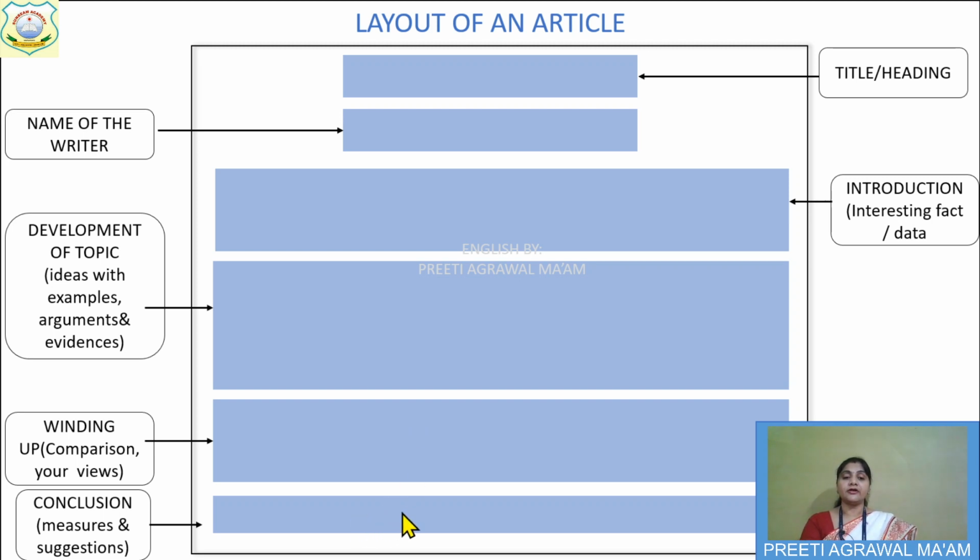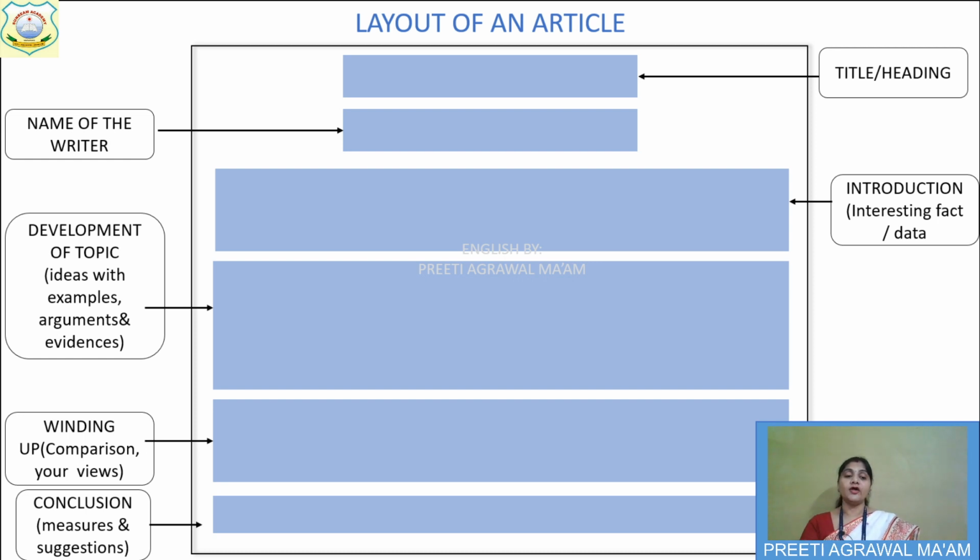Then the last paragraph will be the conclusion, the concluding paragraph. In this paragraph you can write the measures and the suggestions. Measures means what precautions can be taken to remove the problem, whatever the topic is, if there is any problem, how can that problem be removed.